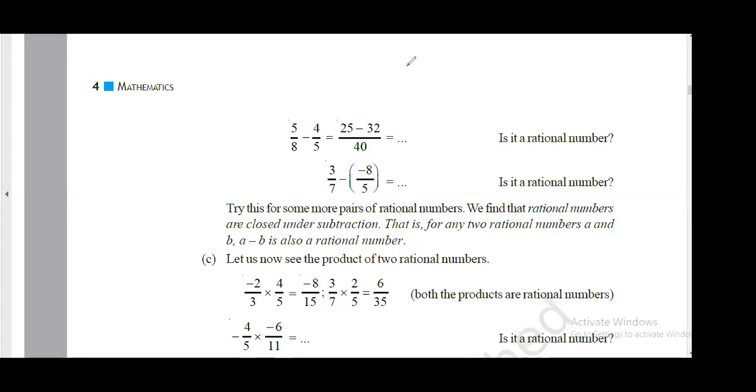So this will be 3 by 7 minus of minus plus, right, 8 by 5. Then the LCM is 35. And this will be 3 into 5, 15, plus 7 into 8, 56. Sorry, not 40 or 50.